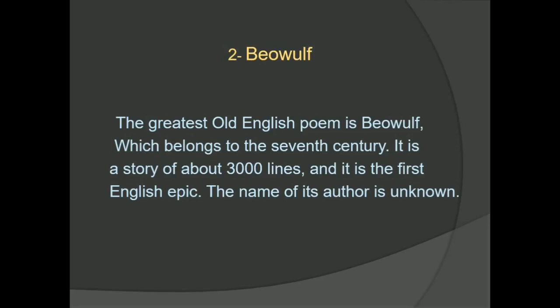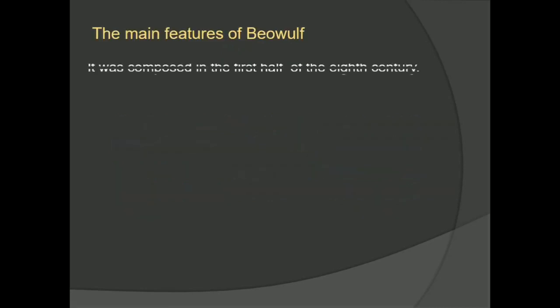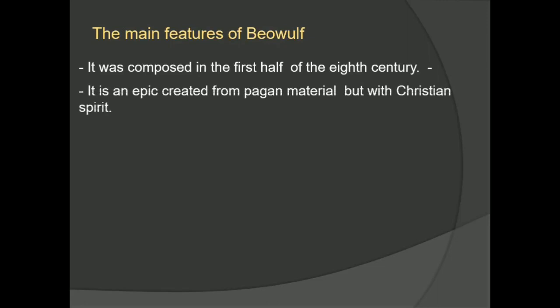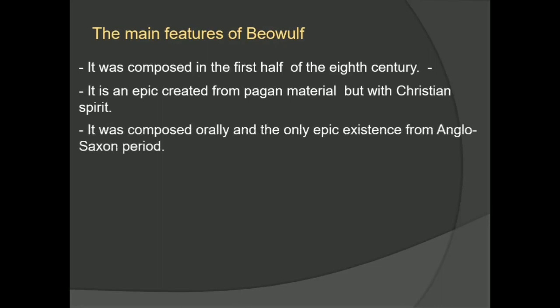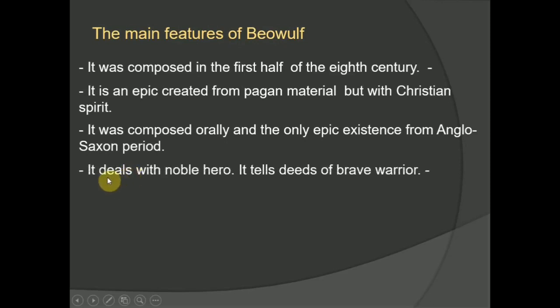So this is a summary of Beowulf, and here are the main features of Beowulf you have to know. The first is that it was composed in the first half of the 8th century. The second is that it is an epic created from pagan material but with a Christian spirit. Third, it was composed orally and is the only epic in existence from the Anglo-Saxon period. The fourth is that it deals with a noble hero; it tells the deeds of a brave warrior. And five, it is written in the Old English language.